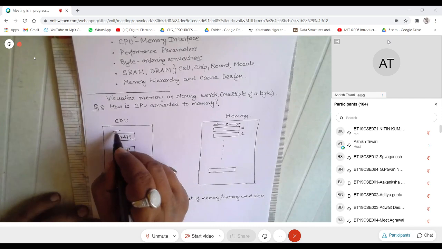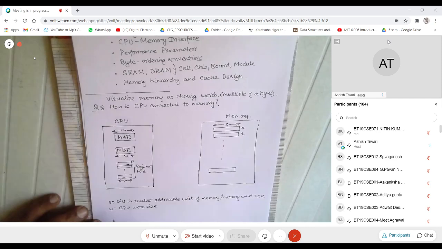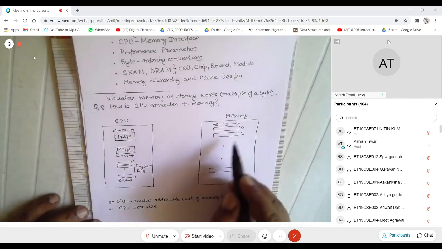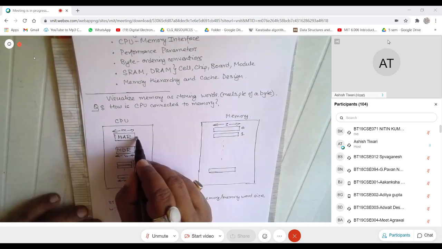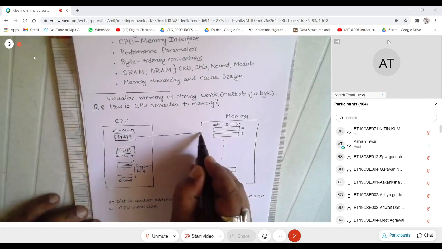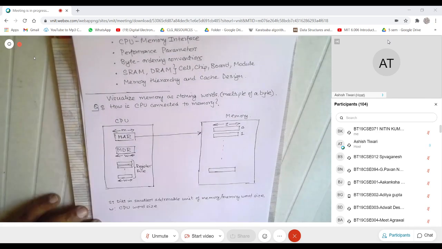Now, whenever I want to access memory, I have to specify a location from where I have to get my data. This address that I want to push to memory has to be loaded in the register called MAR.